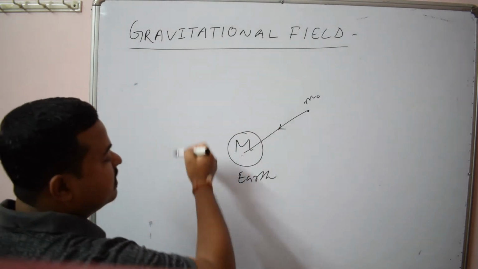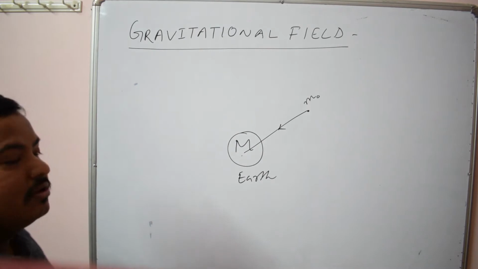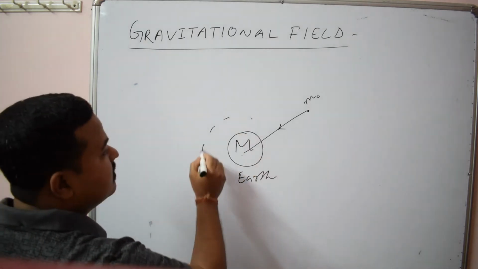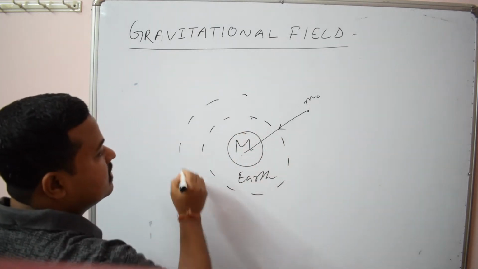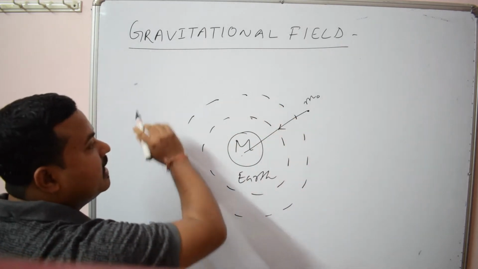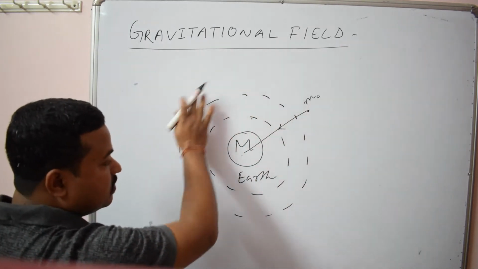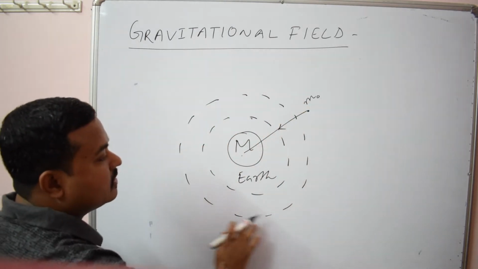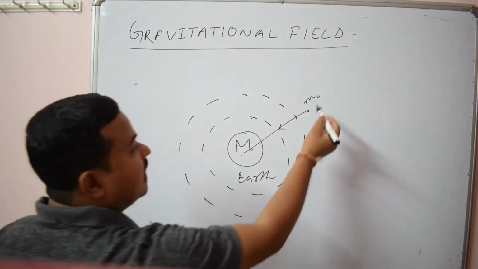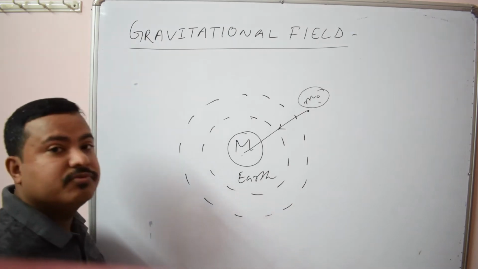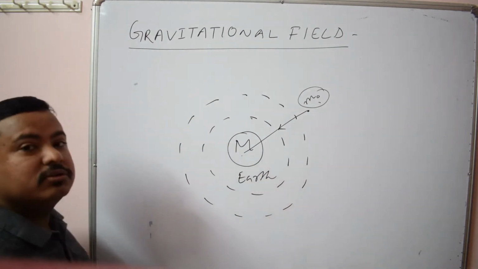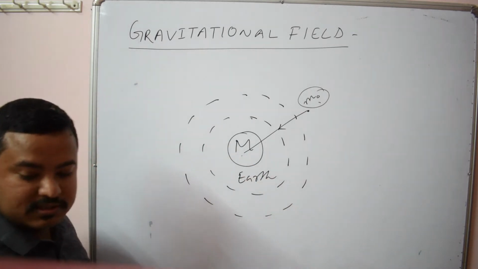So that certain region is called what? Gravitational field. It may be this region, it may be this region, or any other region up to which the field exists. So that space of region around the heavy object or the earth where another object experiences a force due to earth or any other objects.